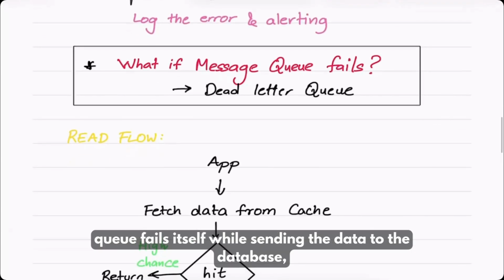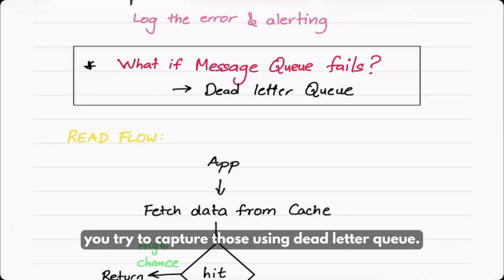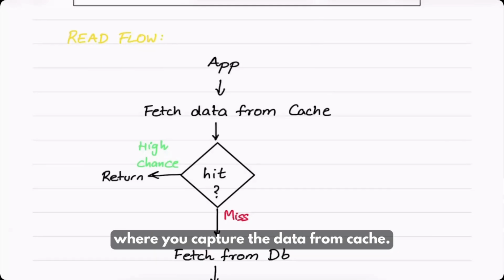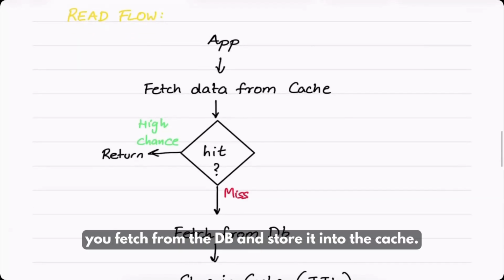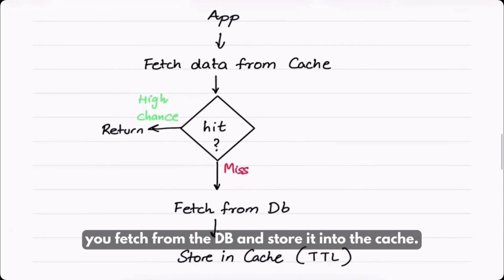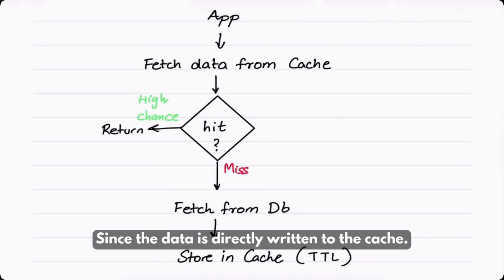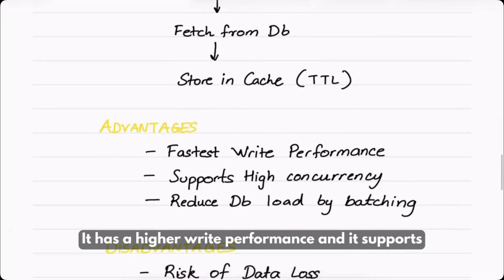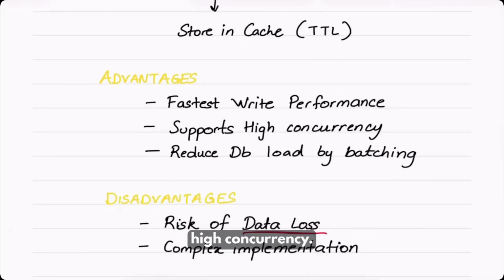What if your message queue fails itself while sending the data to the database? You try to capture those using a dead letter queue. Read flow is very simple and similar to the cache aside pattern where you fetch the data from the cache. If it is not present, you fetch from the DB and store it into the cache. Since the data is directly written to the cache, it has higher write performance and it supports high concurrency.